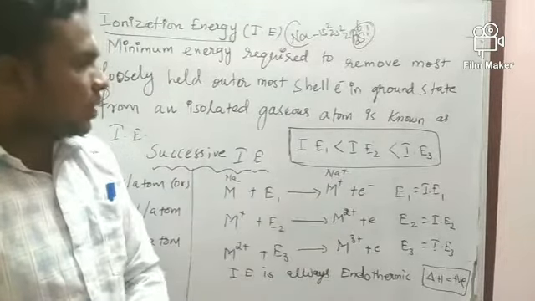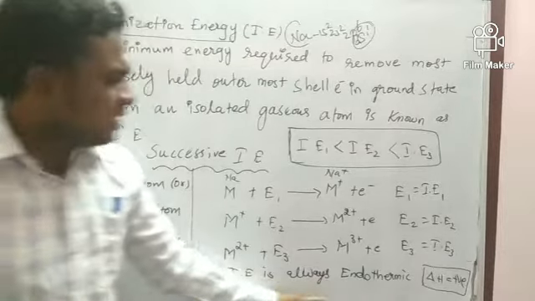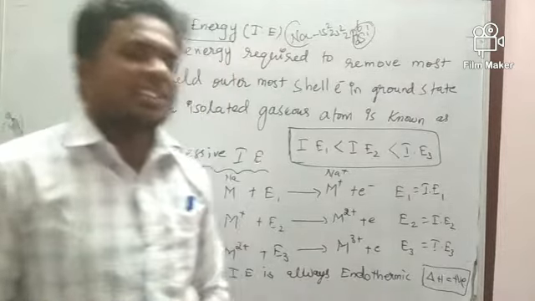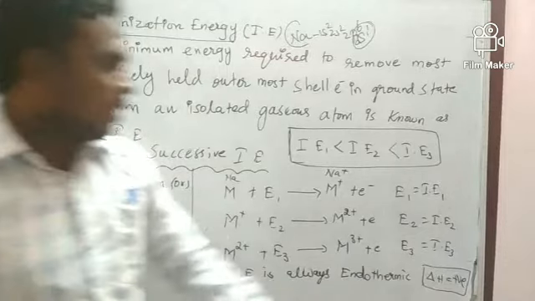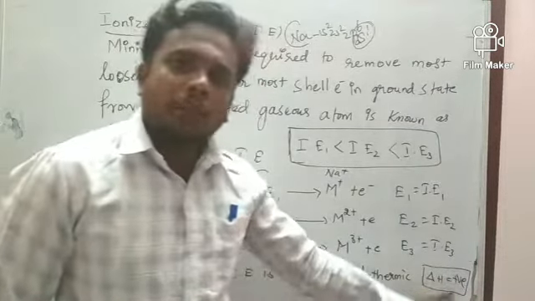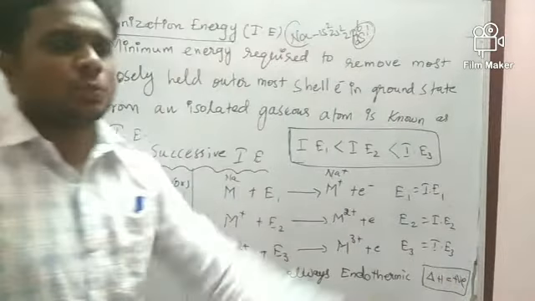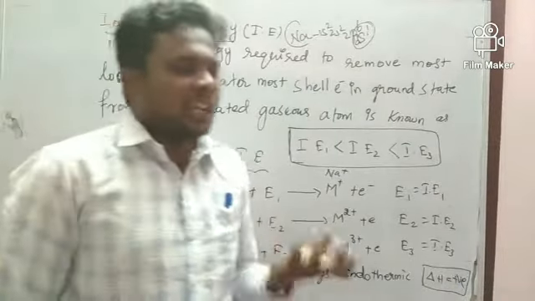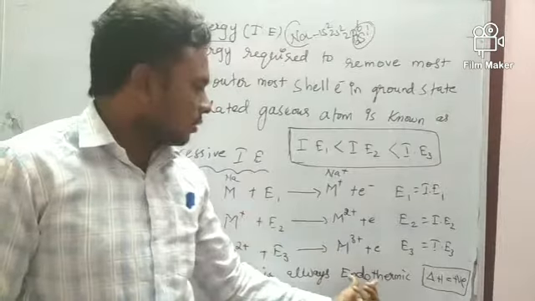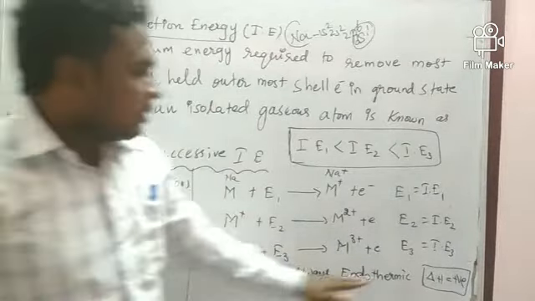Ionization energy is always an endothermic process. Delta H means change in enthalpy, change in energy. Delta H is positive, which means it is absorbing energy. We are giving energy, so it is endothermic. So ionization energy is always an endothermic process.